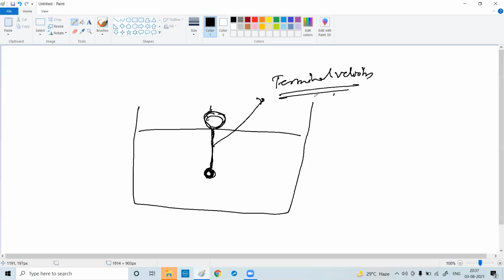Fluid can be anything. It can be liquid. It can be air. The most common example is air.